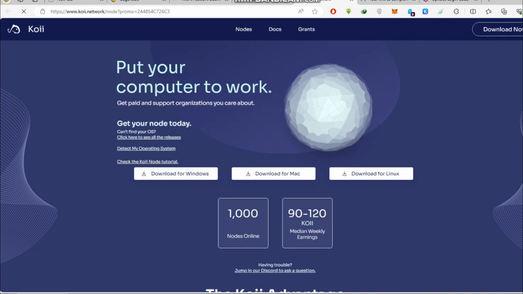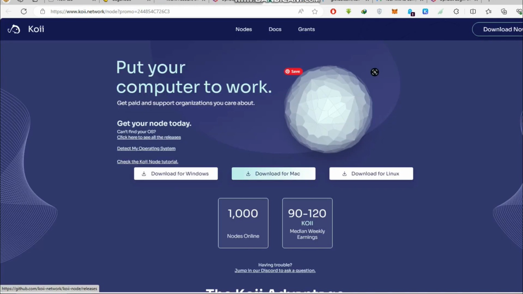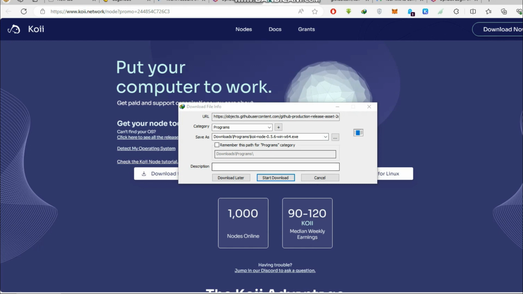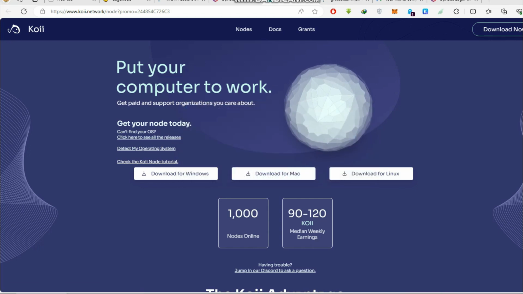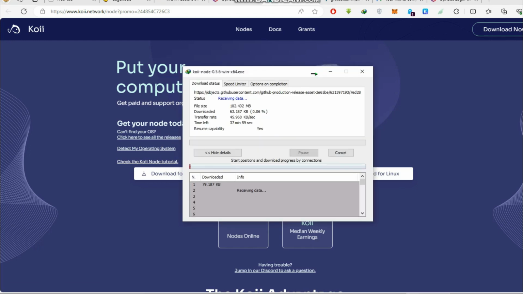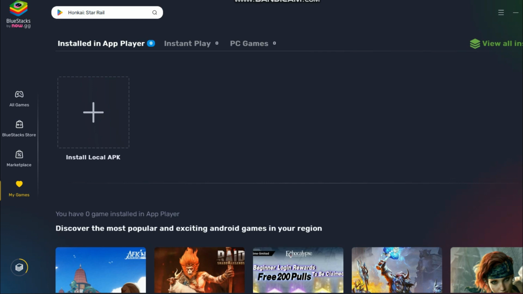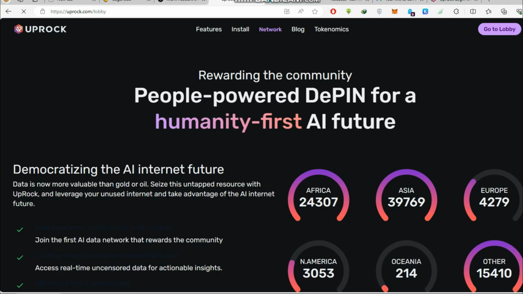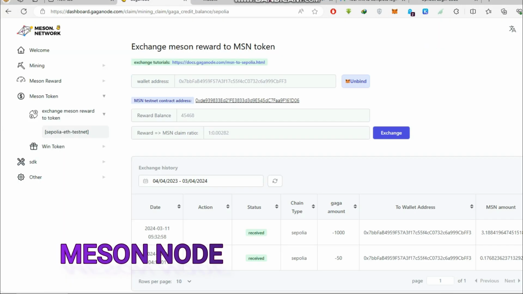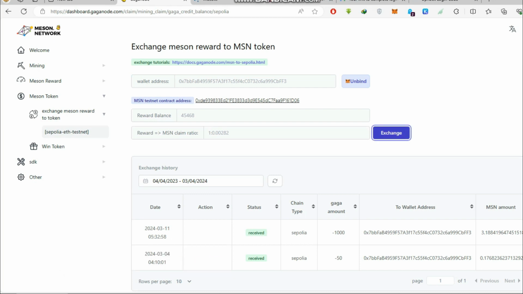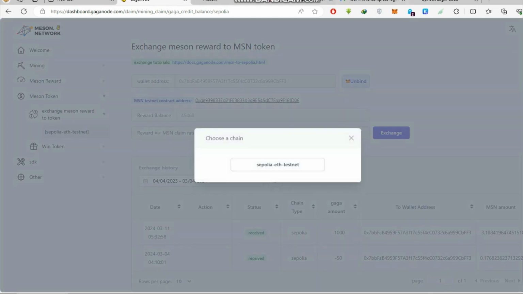Once you have downloaded it, then create an account on it. Like the Gaga node, it will be similar to it. And we also have news for the Meson Network. As this gets downloaded, you can just simply do it. You can also run multiple nodes on your Windows system by using BlueStacks. And you can go on Meson Network. You should exchange the Gaga reward amount into the MSN token.